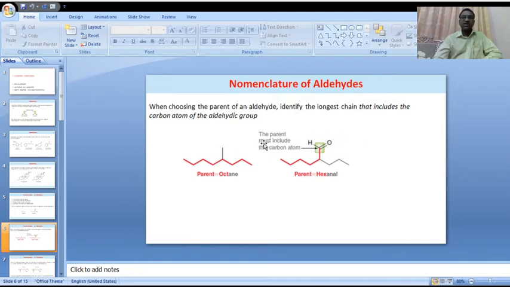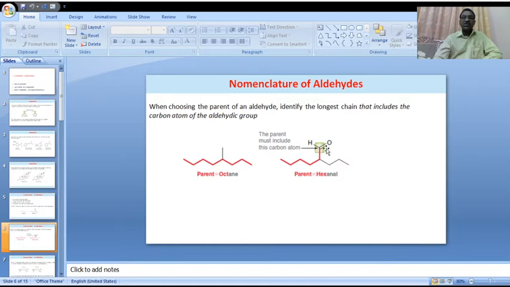The parent must include this carbon. This aldehydic functional group also includes a carbon atom. Since it is a functional group atom, we should include that particular carbon in the parent chain.